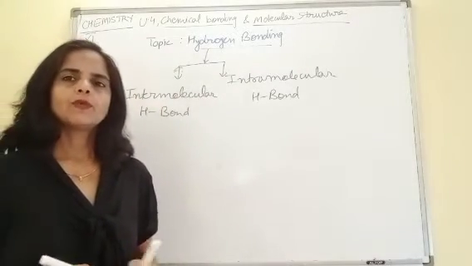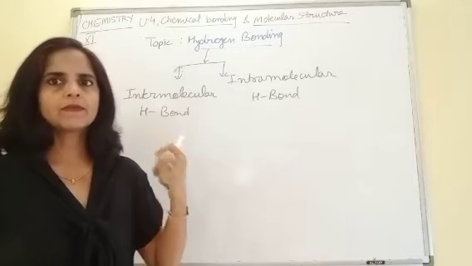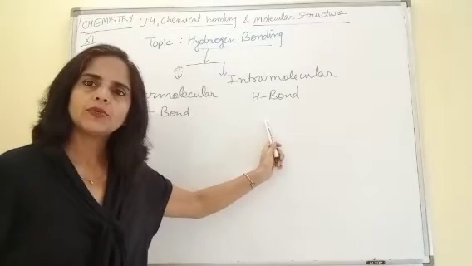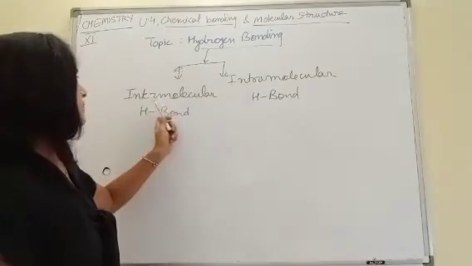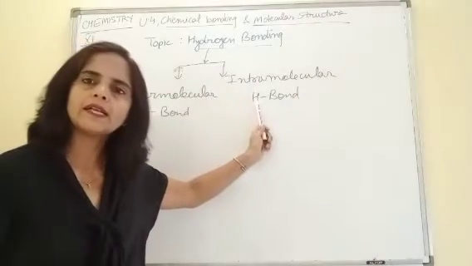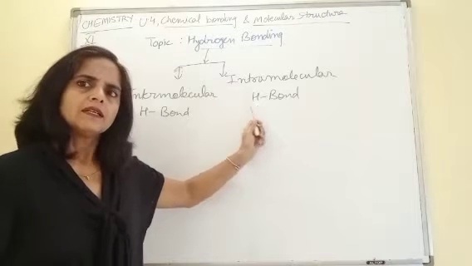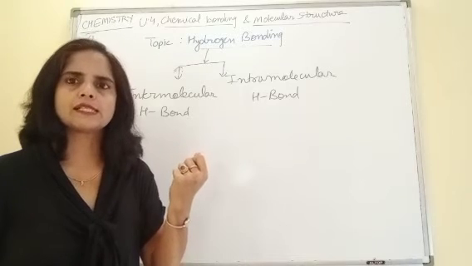Now, what is this intermolecular? What is this intramolecular? To understand inter and intra H bond, first try to think about these terms, inter and intra. What do we mean by these terms? Try to think generally, where do we use these terms?